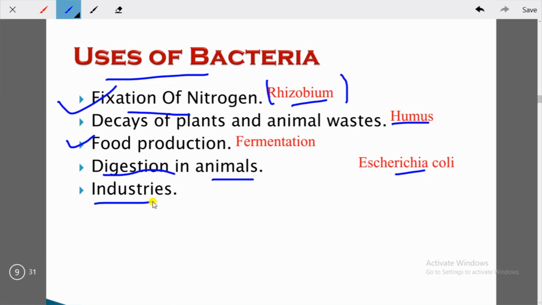Then it helps in the production of some vitamins and antibiotics, and these bacteria help in the production of industrial chemicals and citric acid. So these are some uses of bacteria in industries. I hope you have understood.